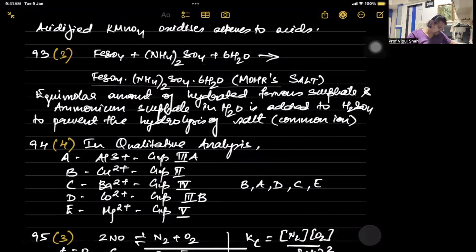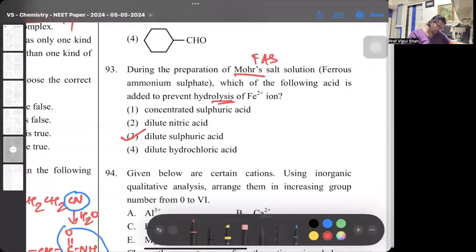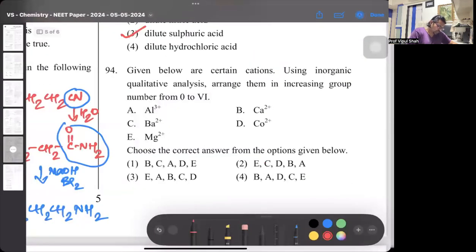Next question is also on the same volumetric analysis. The qualitative analysis, arrange them in the increasing order. Now you need to know which cations precipitate in which group. This is also a part of solubility and solubility product, where we say in the qualitative analysis, all the cations are arranged in the increasing order of their Ksp values.